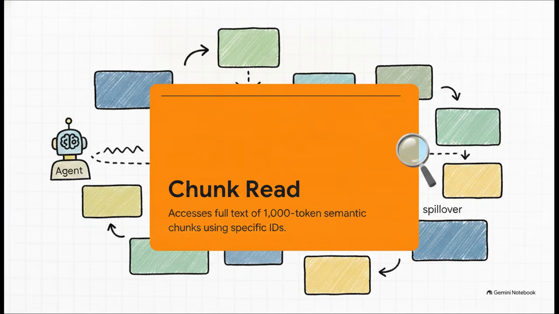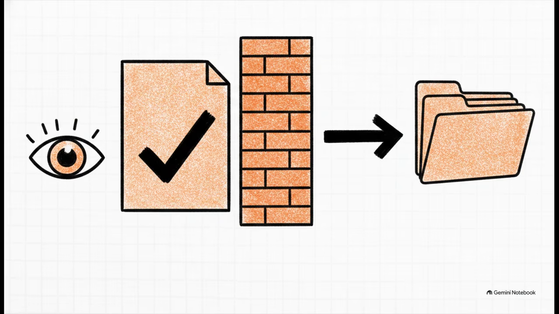It can even read adjacent chunks if the information spills over a boundary. Now here is a really clever, ingenious feature built right into this loop: the context tracker. As the AI explores the data, this mechanism tracks exactly what has already been accessed.